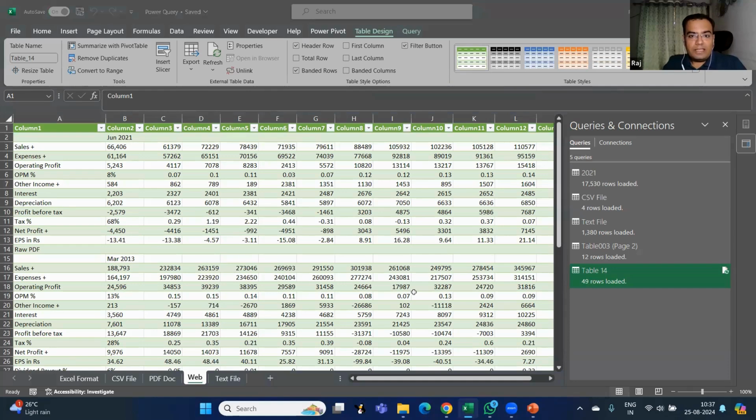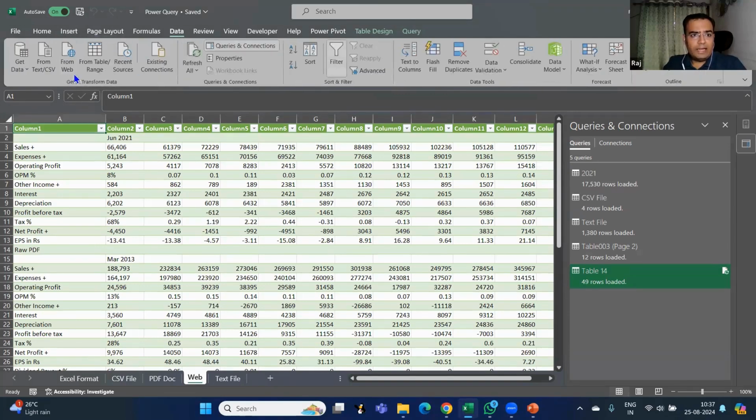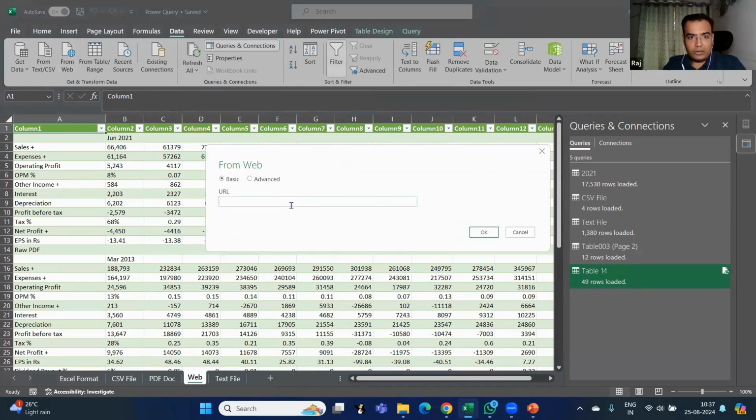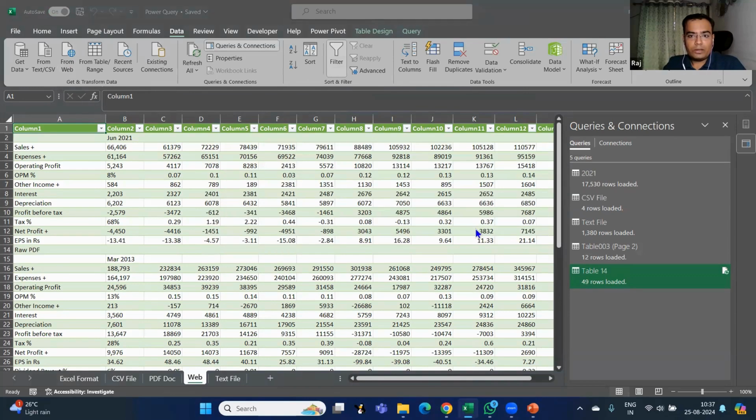Somebody's asking, can we select all tables? So for example, if I want to go into get data from web, let me just paste the URL.